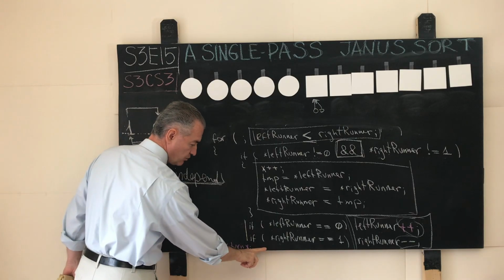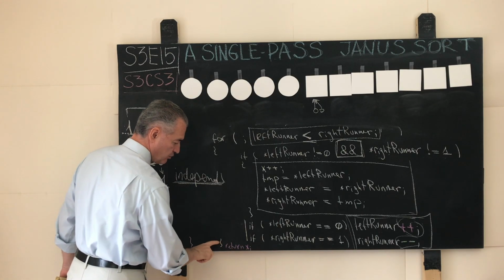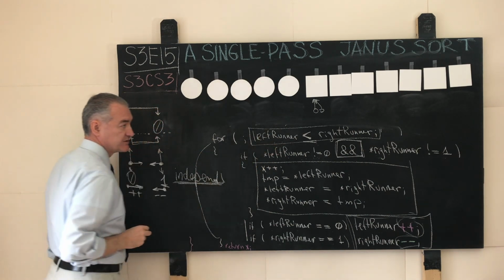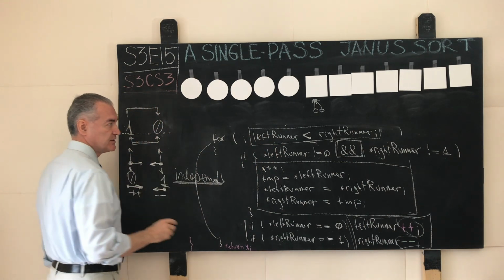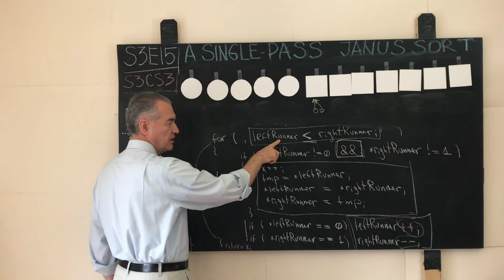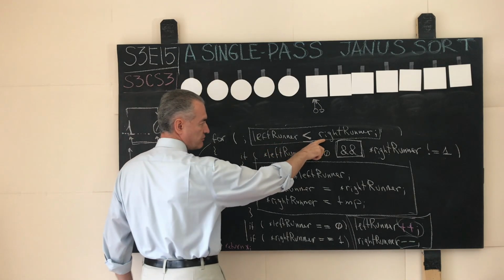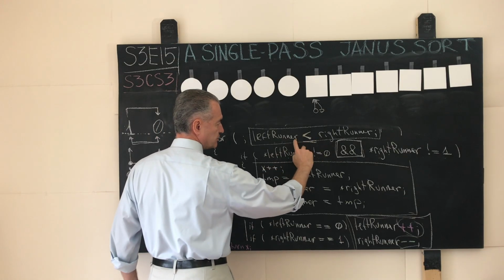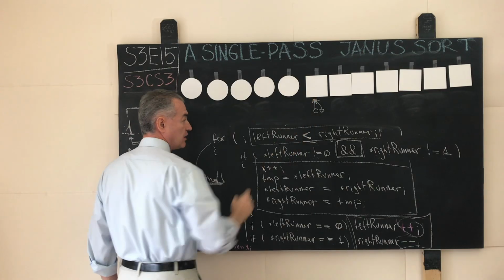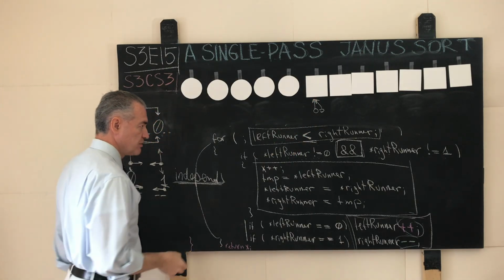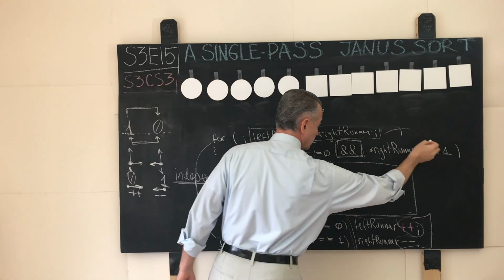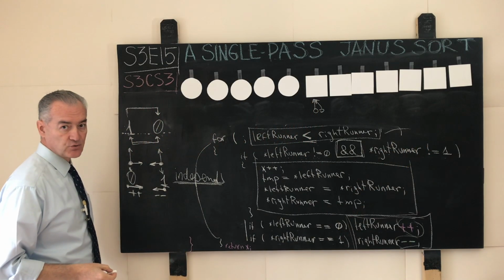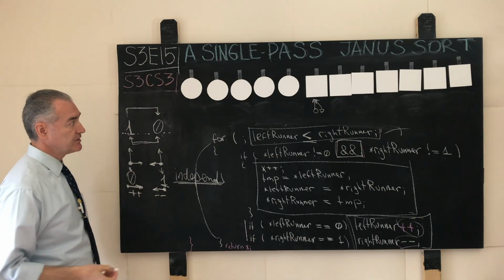So right here we are at this point in the loop, then we jump over here, the test is executed. Is it the case that the left runner is strictly to the left of the right runner? No, it is not the case. Actually, in memory, these two pointers point to one and the same location. Boom, the algorithm terminates and we return. At this point, our array is sorted. Is it sorted? Yes, it is.